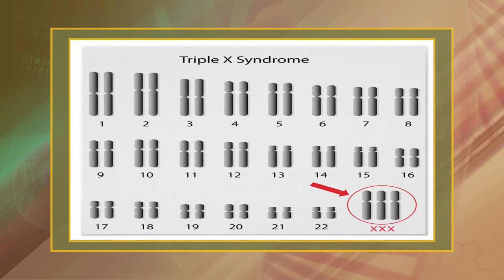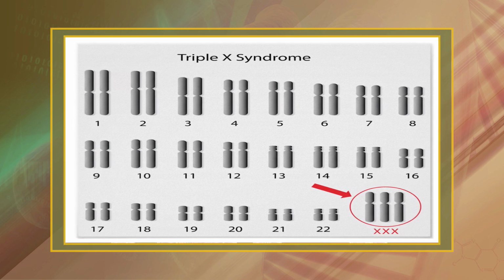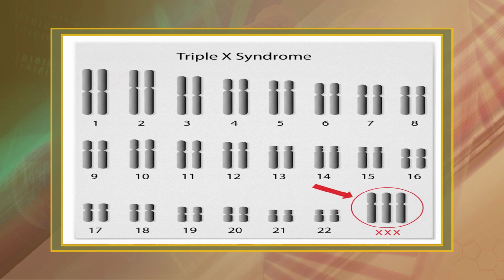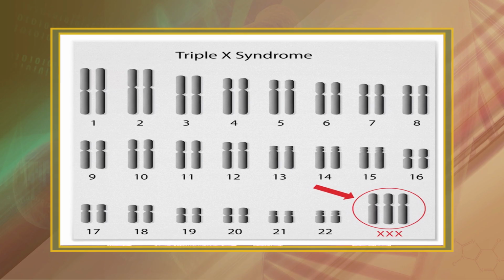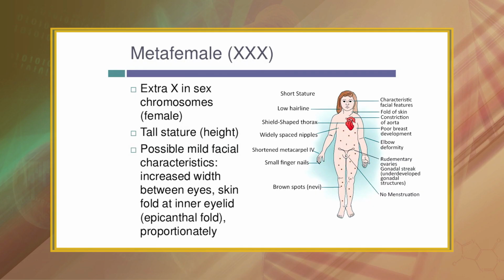XXX syndrome occurs in women who inherit 3 X chromosomes. Their genotype is XXX or more rarely XXXX or XXXXX. As adults, these superfemales or metafemales, as they are sometimes known, generally are an inch or so taller than average with unusually long legs and slender torsos, but otherwise appear normal.